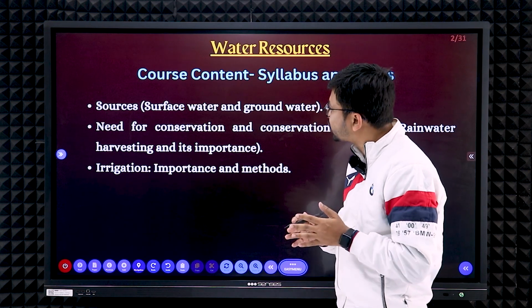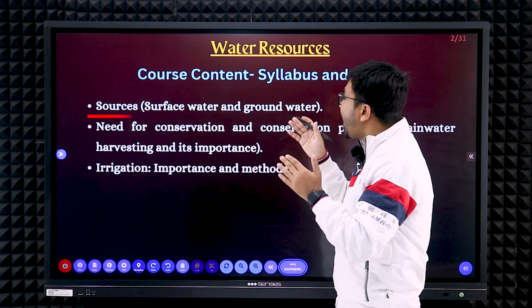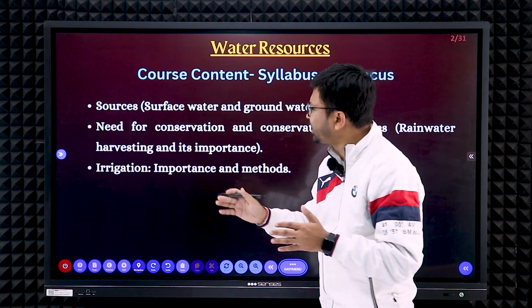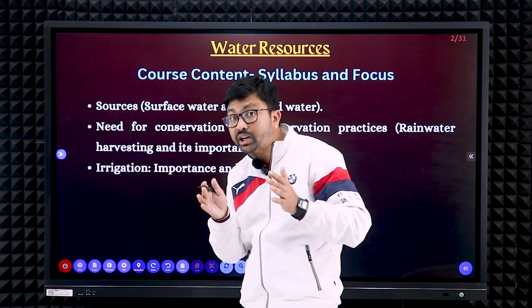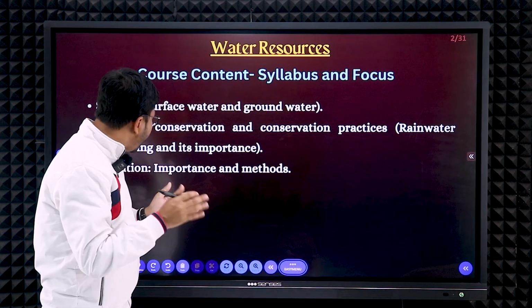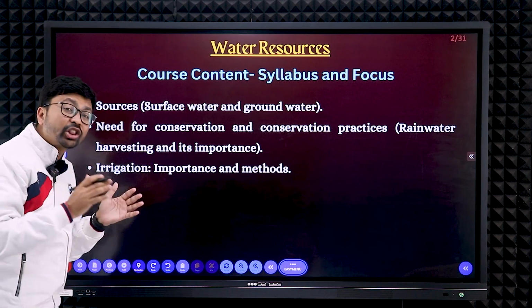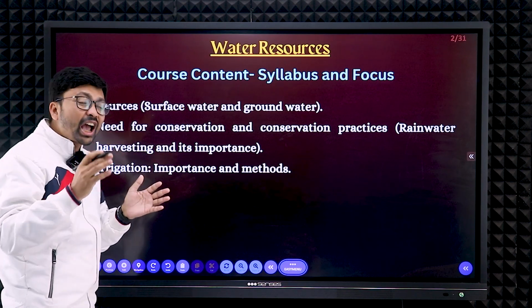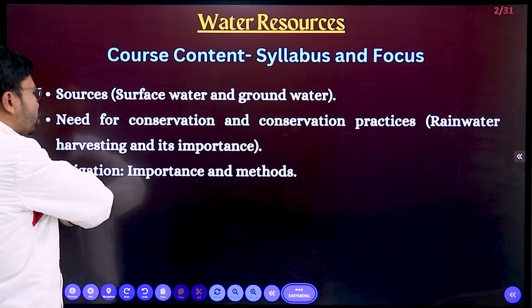What are the things you need to study? The sources of water, that is the surface water and the groundwater, we'll discuss in detail. Next, the need of conservation and conservation practice, mainly rainwater harvesting you need to focus on here. Next is irrigation. Maximum weightage from this chapter is given to the irrigation part, that is the types and different methods of irrigation and the importance.